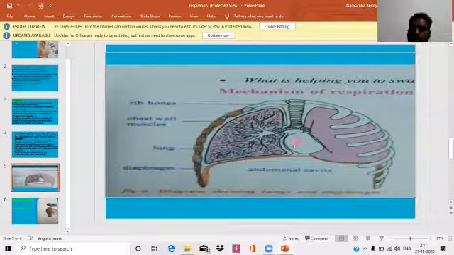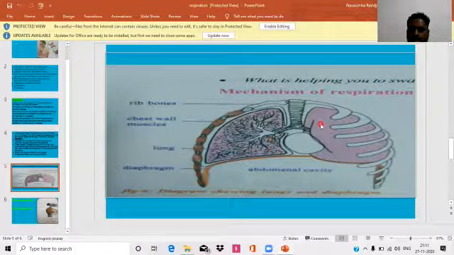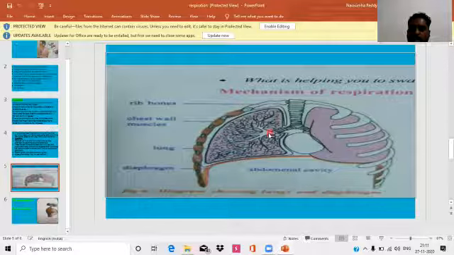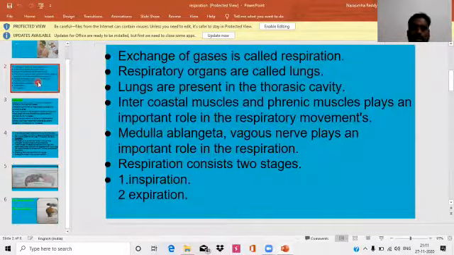So this is the rib cage. The space in the rib cage is called the thoracic cavity. In the thoracic cavity, a pair of lungs is present. So lungs are called respiratory organs.